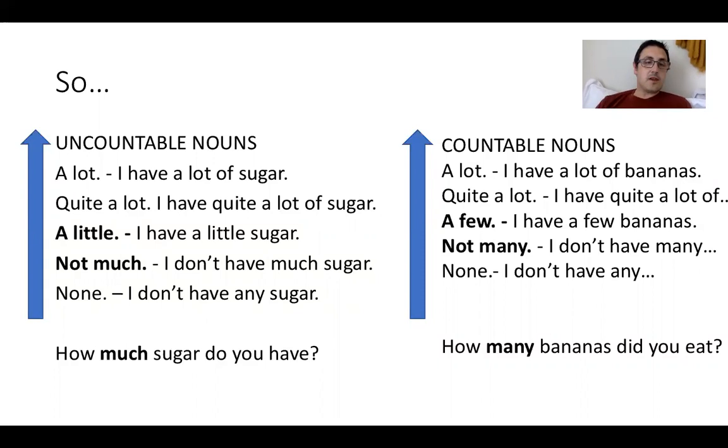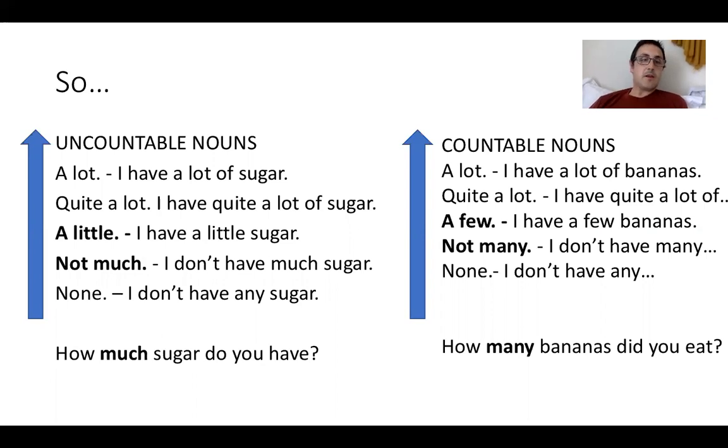Now I've put those in bold. Okay, a little, not much. And then the question underneath. How much sugar do you have? Because that's the difference between them. Okay, that's all. Now with countable nouns, it's the same. It's a lot. I have a lot of bananas. Quite a lot. I have quite a lot of bananas. But the differences are in the black there, okay?